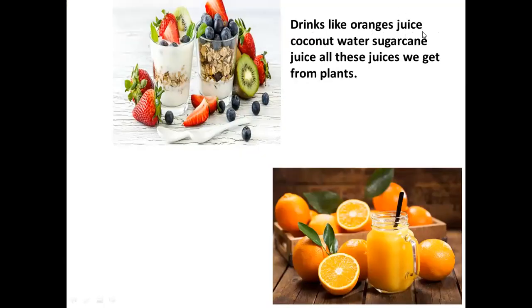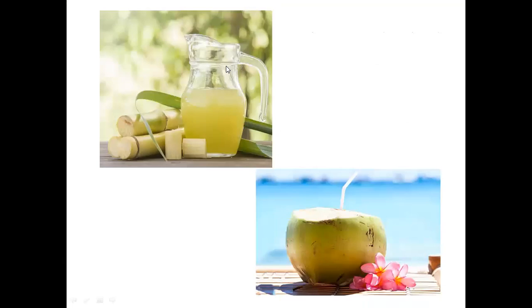Drinks like orange juice, coconut water, sugarcane juice, all these juices we get from where? We get all these delicious, mouth-watering juices from where? From plants. Like the mixed fruit juice, the orange juice, the sugarcane juice, and coconut water. We are getting all these from where? From fruits, and we are getting the fruits from plants.